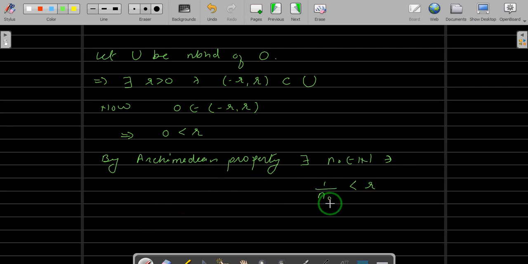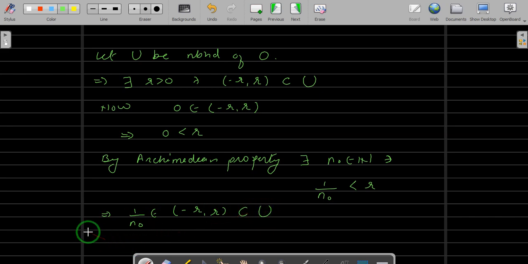And since 1 upon n naught is less than r, this implies 1 upon n naught belongs to the open interval minus r comma r, and this open interval is contained inside u.